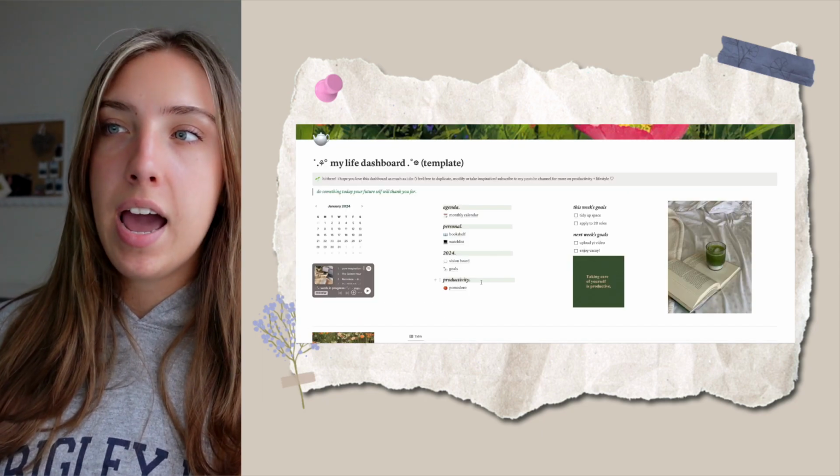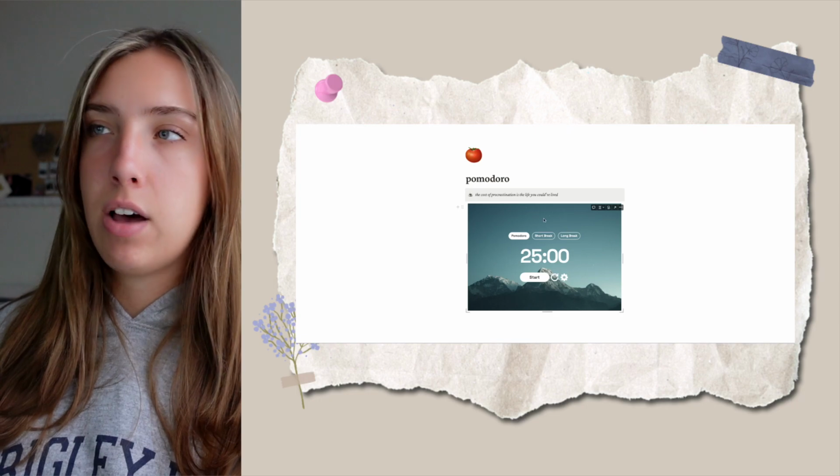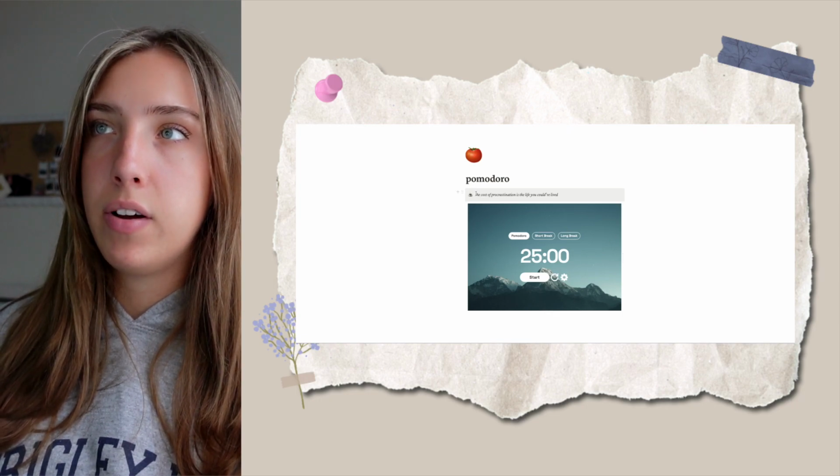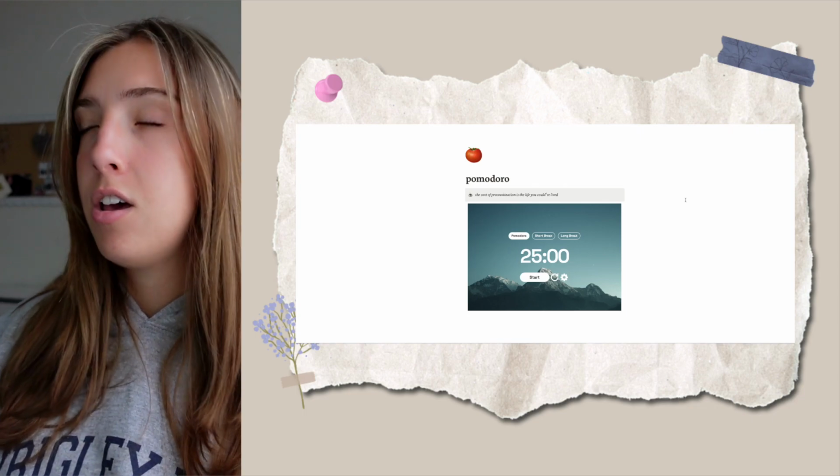Under productivity, I actually have a Pomodoro timer. This one's a very simple page. It's not even a full page. I just have a Pomodoro timer with a very inspirational quote, which is, "The cost of procrastination is the life you could have lived," which kind of is like a quote that scares me, but in a good way.